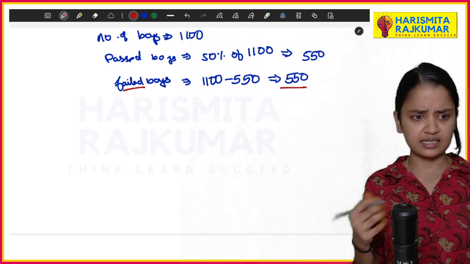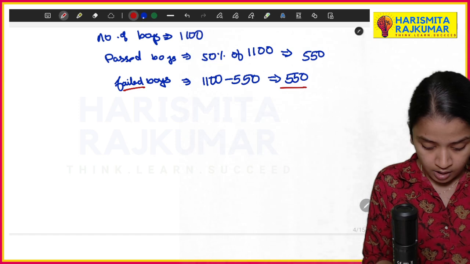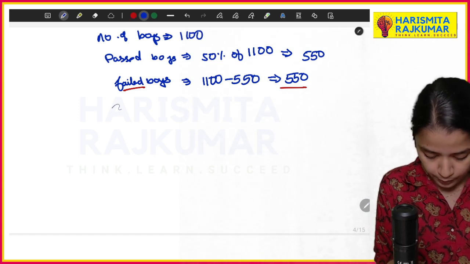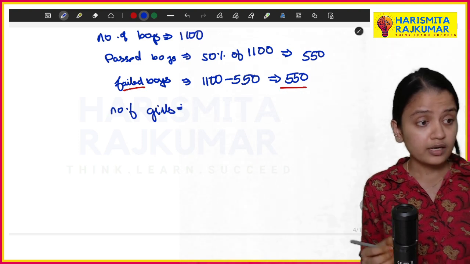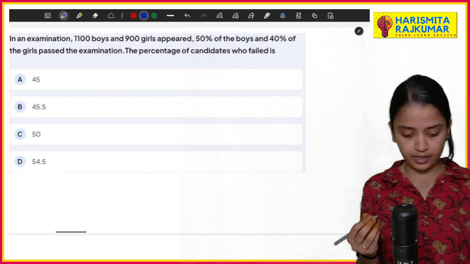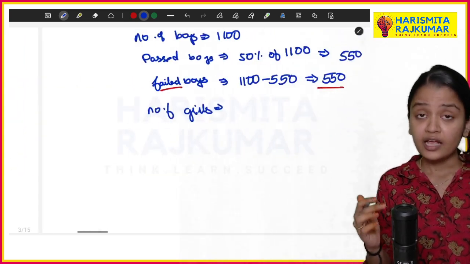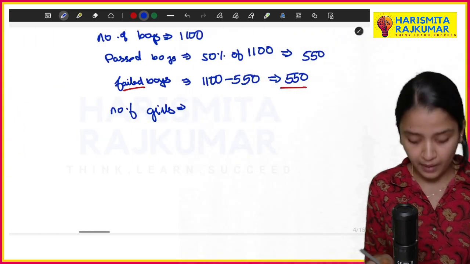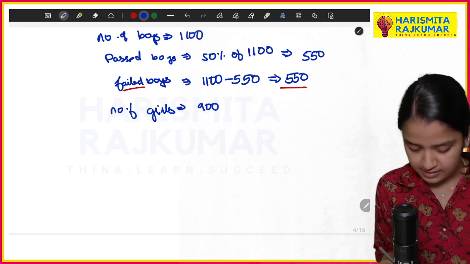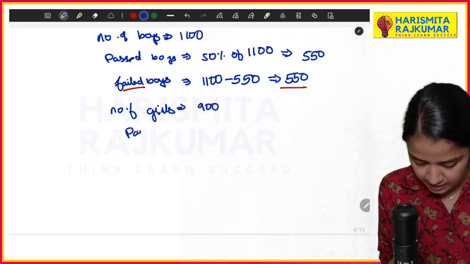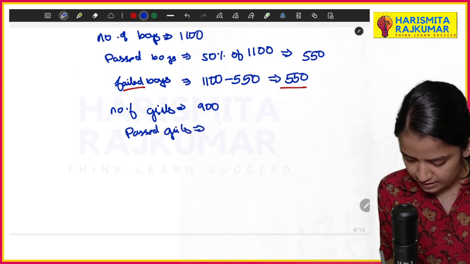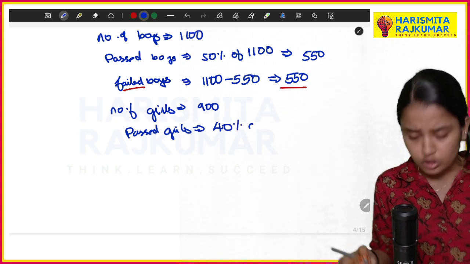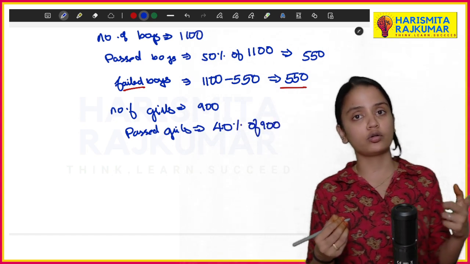Okay, now the number of girls. The number of girls is 900, in which 40% passed. So passed girls is 40% of 900. I hope you know how to find 40%.